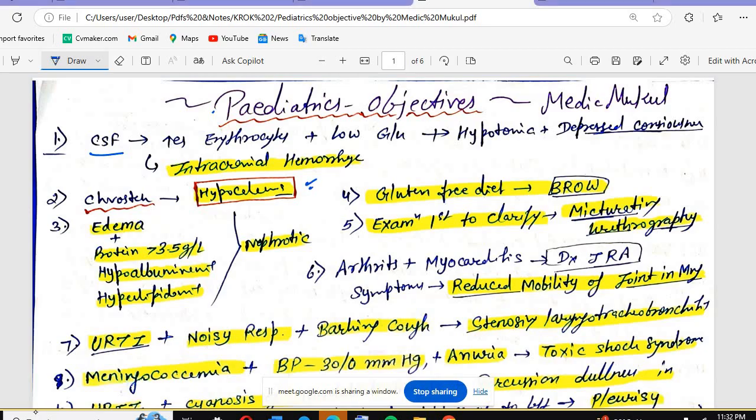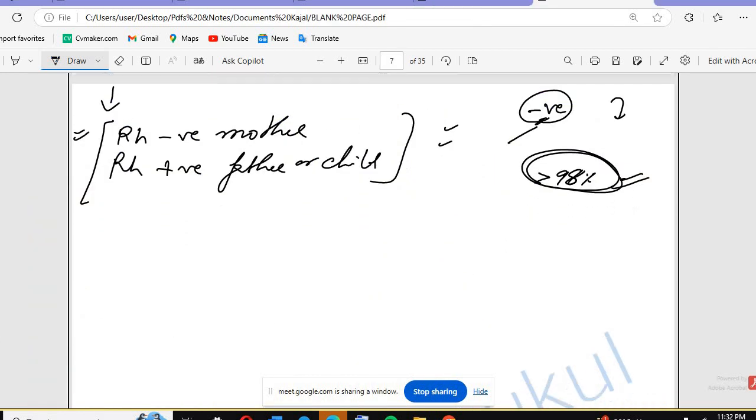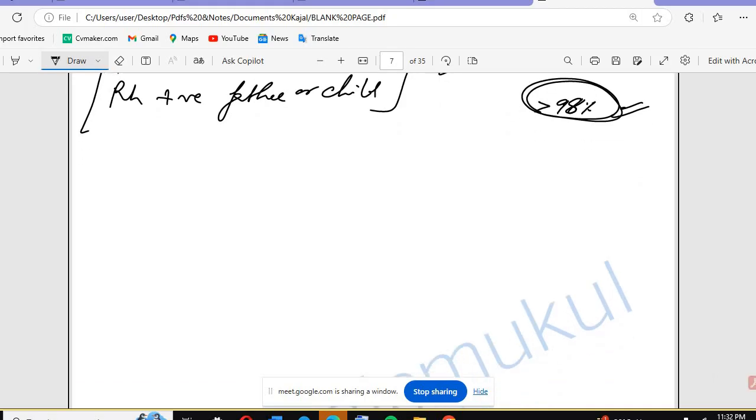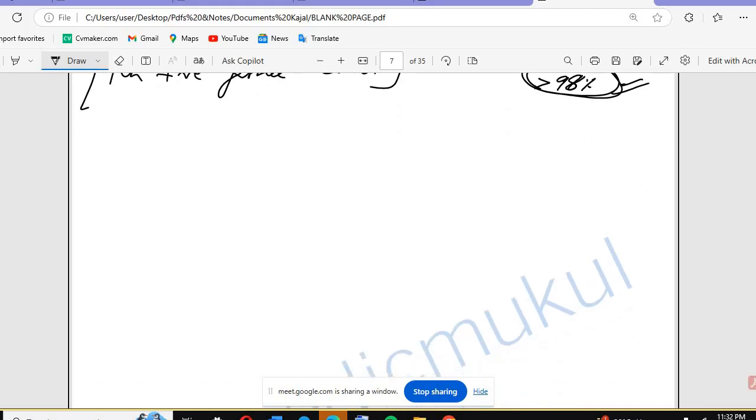Okay, in hypocalcemia, what sign will you see? The Trousseau sign and the Chvostek sign. So what is that? It is a kind of latent tetany that occurs when the calcium levels are low, so there can be signs of seizures and so on.